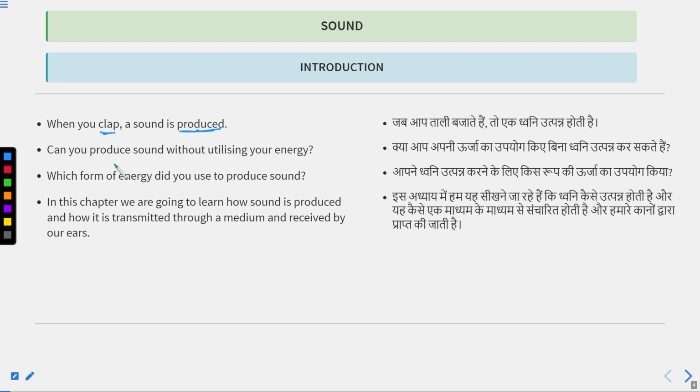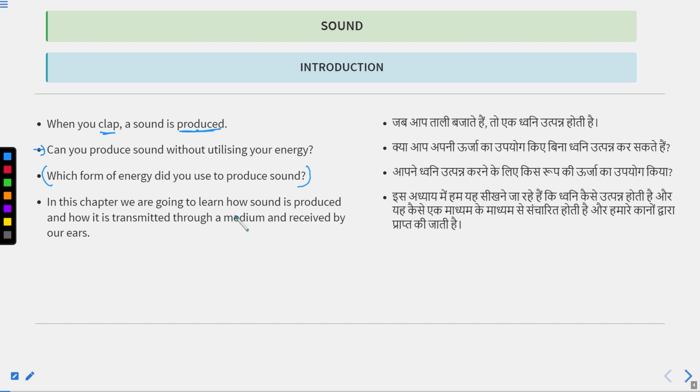Can you produce sound without utilizing your energy? This is a question for you. Is this possible? Because we know that sound is also an energy. To produce sound, we also require another type of energy. The next question is, which form of energy did you use to produce sound? So question number 1 is, can you produce sound without utilizing your energy? And the next question is, which form of energy did you use to produce sound?